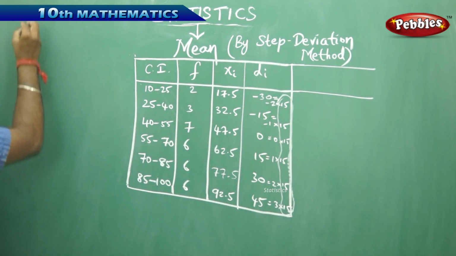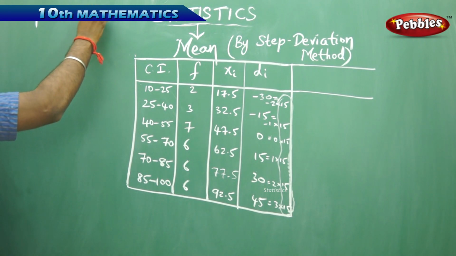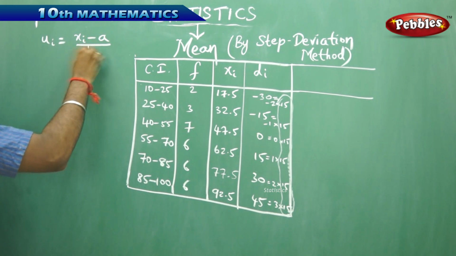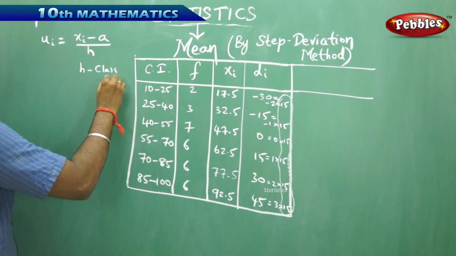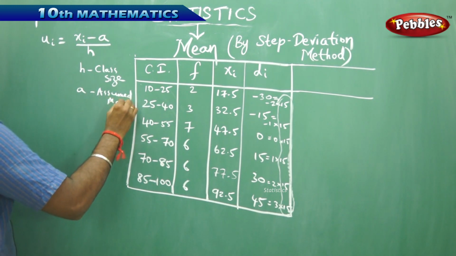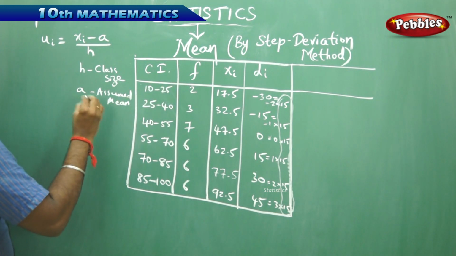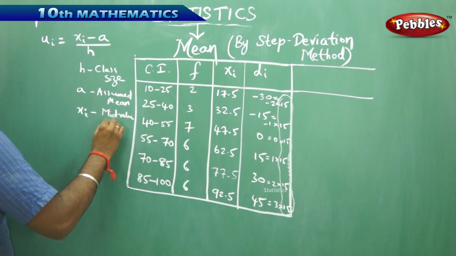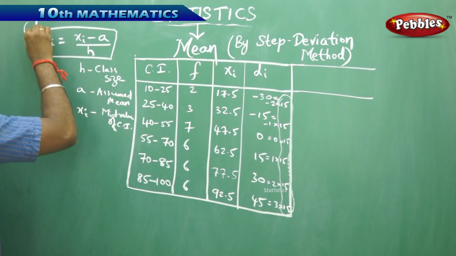To start with, my step deviation, denoted by ui, is given by the formula xi minus a by h, where a is the assumed mean and h is the class size, and xi is each of the observations or the mid value of the class interval. This is how we obtain the formula for step deviation.